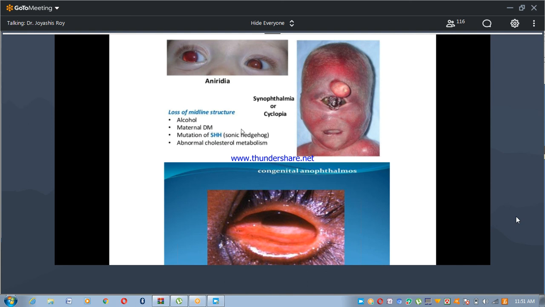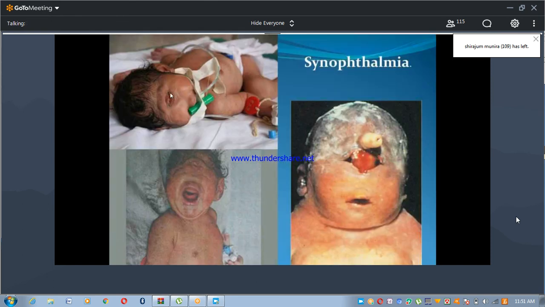There are some factors which may contribute to the development of synophthalmia, which include alcohol, maternal diabetes mellitus, mutation of some genes such as the sonic hedgehog gene, and abnormal cholesterol metabolism. This may lead to congenital anomalies of the eyes. These are synophthalmia. The two eyes are fused in the middle.